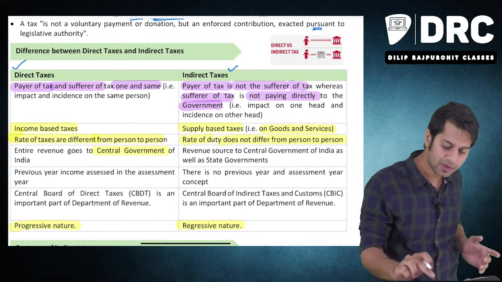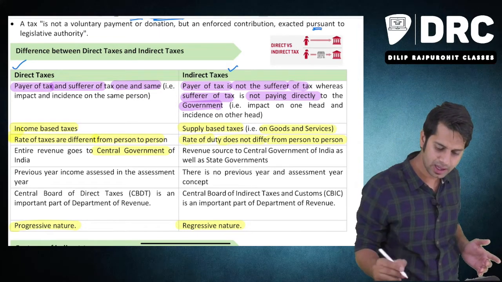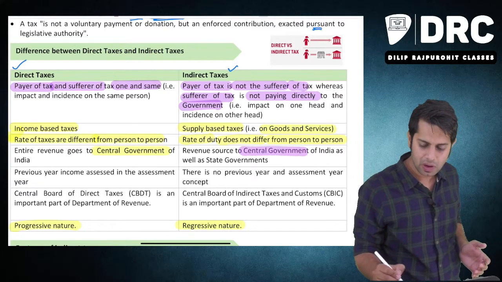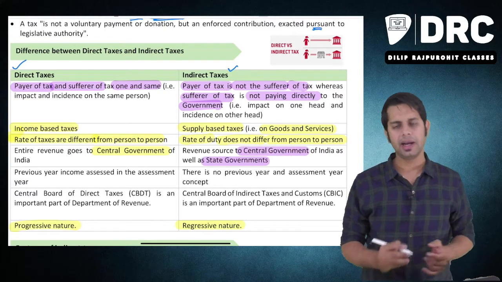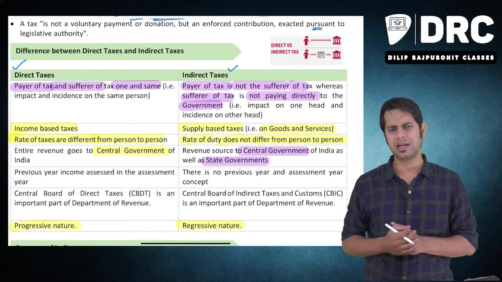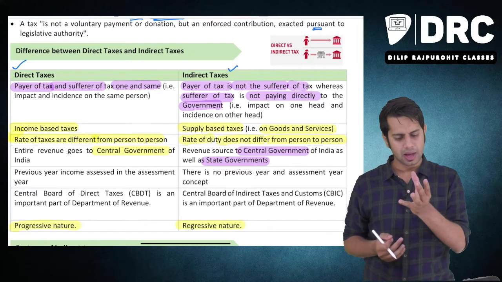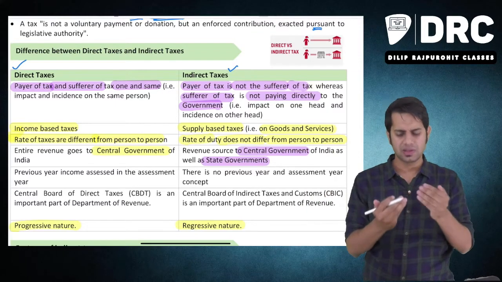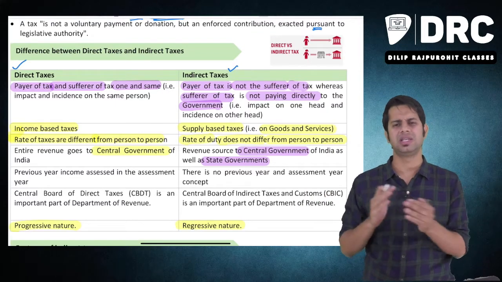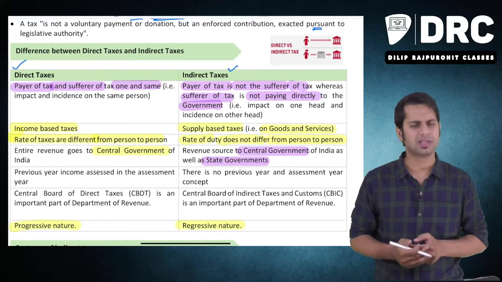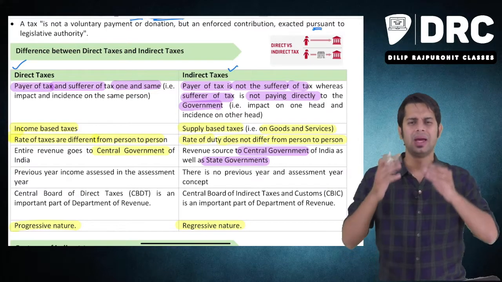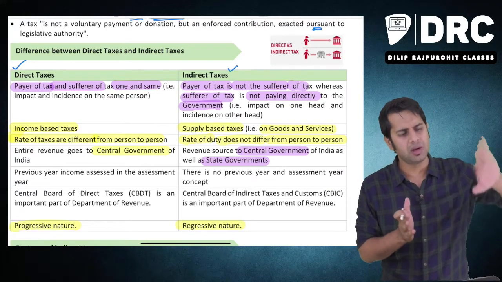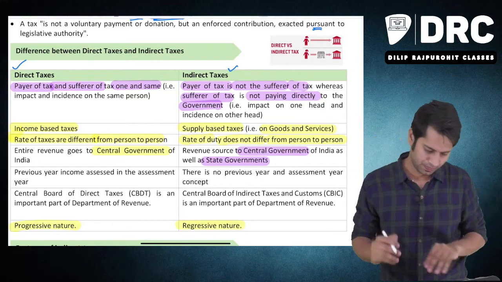Whereas in case of indirect taxes, the indirect tax which is paid by you, the revenue will go to both the central government and the state government. Whatever indirect tax, GST, which I am paying, half of it will go to the central government, half of it will go to the state government. Whatever forms of indirect taxes are there, which we'll see later, the revenue will go to both the central government and the state government.